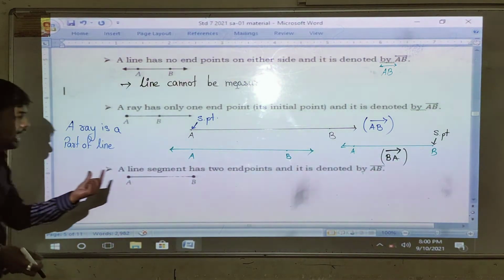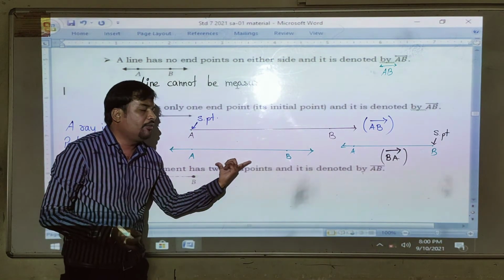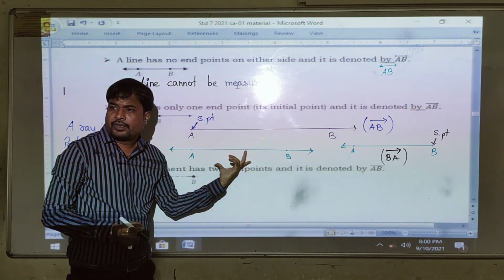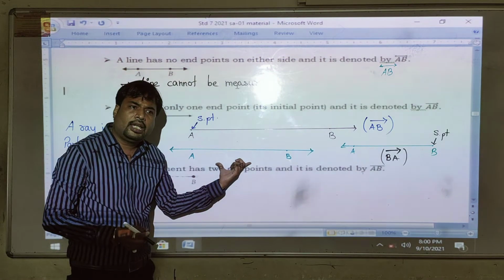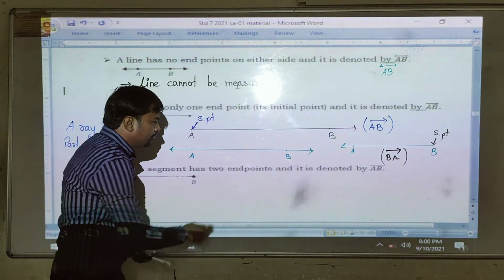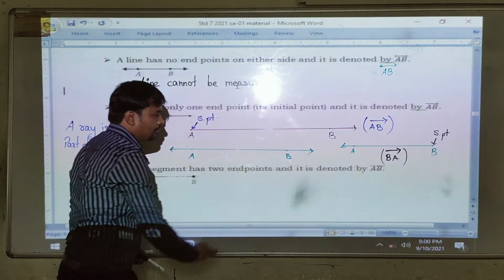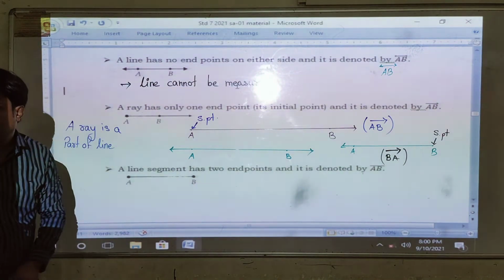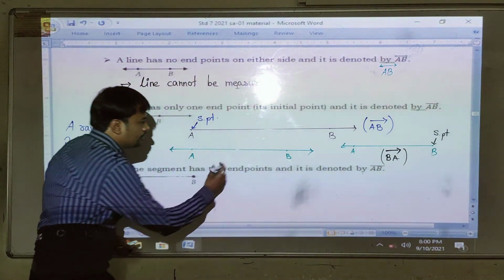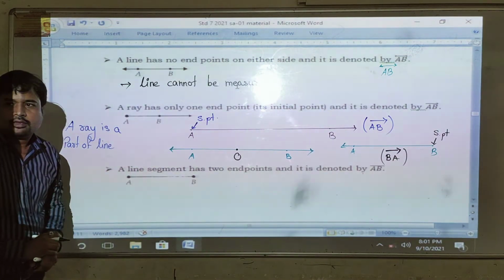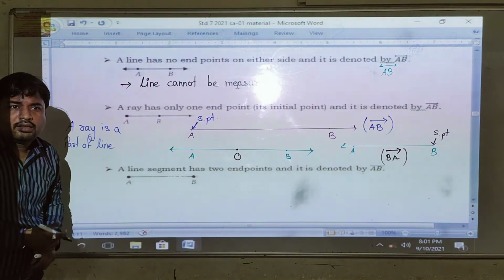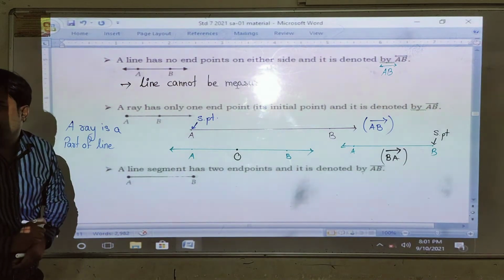Can I form again one ray from this given figure? Yes. Can you see the ray?